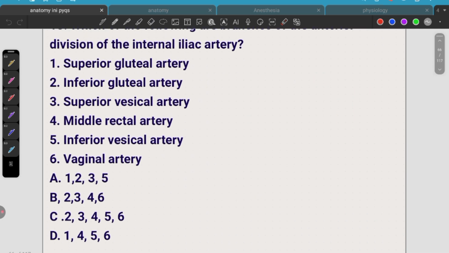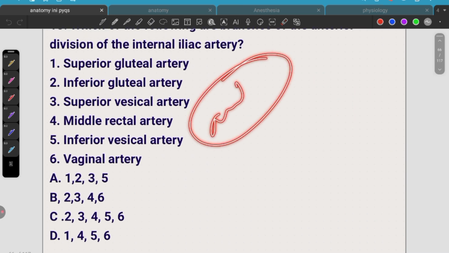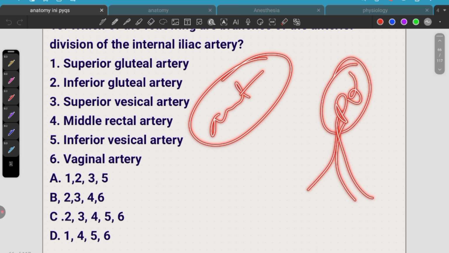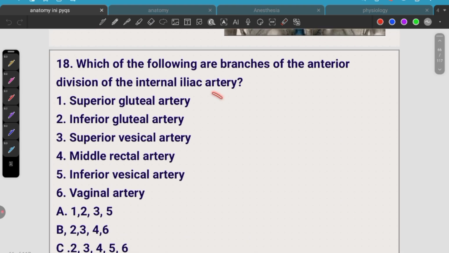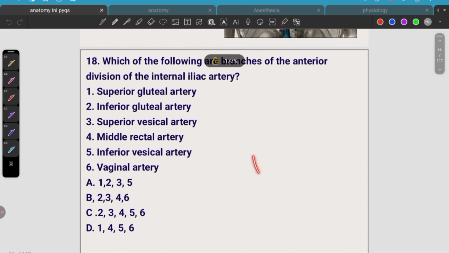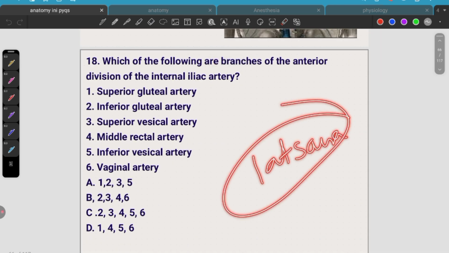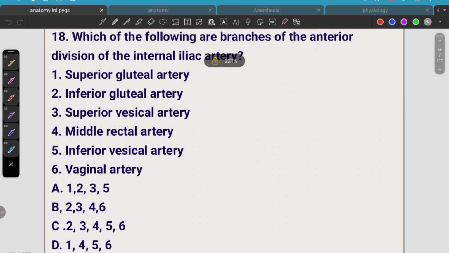Almost all the arteries arise from the anterior only, but only three arteries come from the posterior division. So if you know the posterior division, then it will be easy for you. One is the superior gluteal artery from the posterior, and iliolumbar and lateral sacral are from the posterior division. Everything else is anterior division. So the first option is not an anterior division.